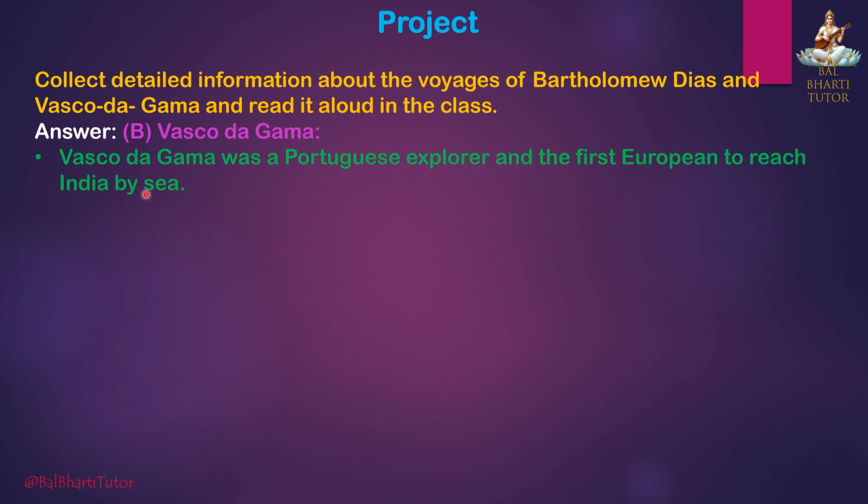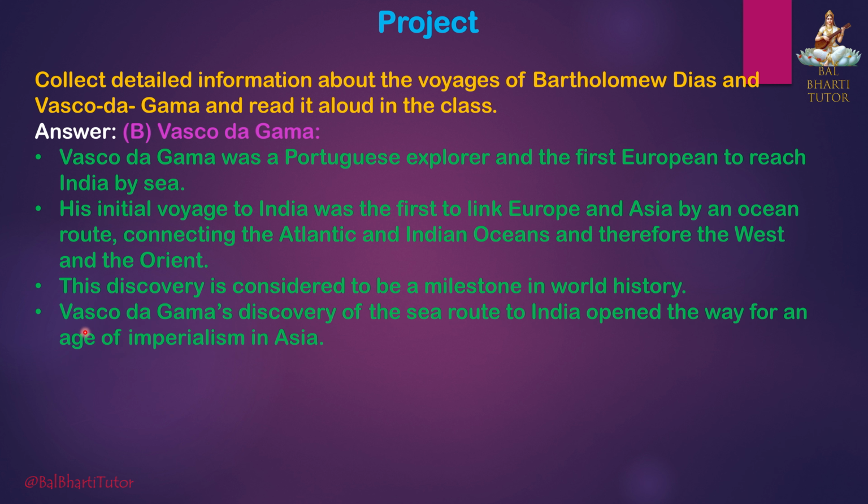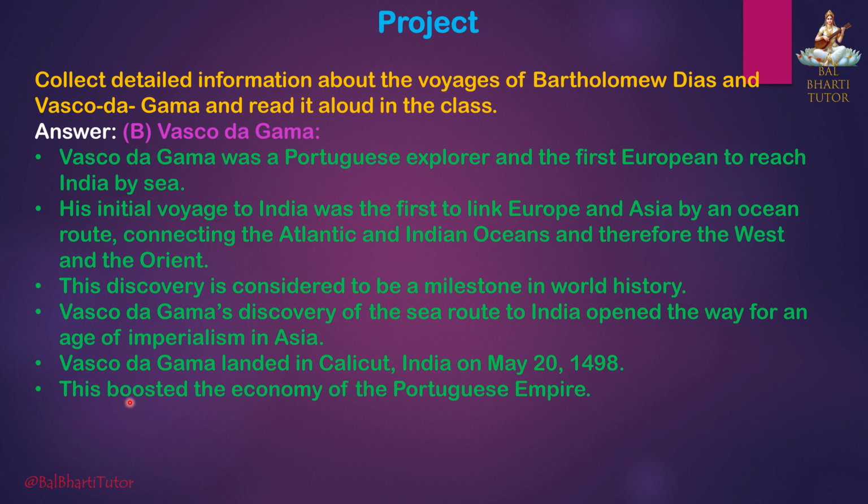B. Vasco da Gama. Vasco da Gama was a Portuguese explorer and the first European to reach India by sea. His initial voyage to India was the first to link Europe and Asia by an ocean route, connecting the Atlantic and Indian Ocean and therefore the West and the Orient. This discovery is considered to be a milestone in world history. Vasco da Gama's discovery of the sea route to India opened the way for an age of imperialism in Asia. Vasco da Gama landed in Calicut, India on May 20, 1498. This boosted the economy of the Portuguese Empire.